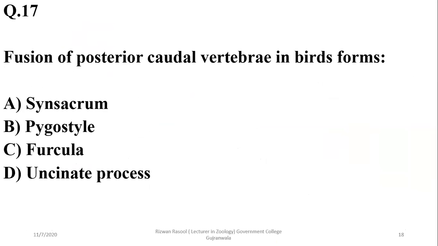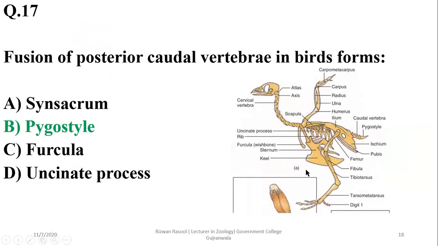The posterior tail vertebrae in birds form the pygostyle, as shown in the skeletal picture. As you can see over here, the pygostyle is the feature which is formed by the fusion of the posterior tail vertebrae. Synsacrum is found on the anterior side, the sacral vertebrae.